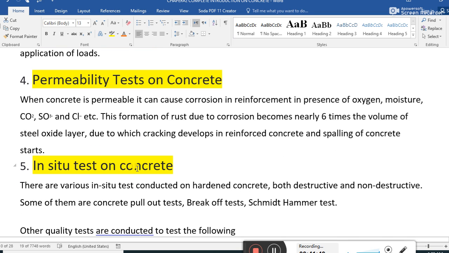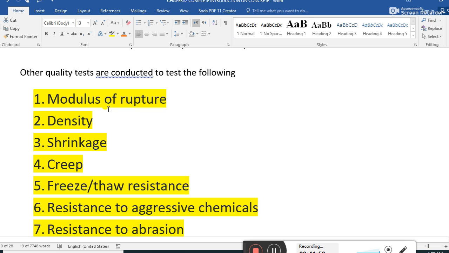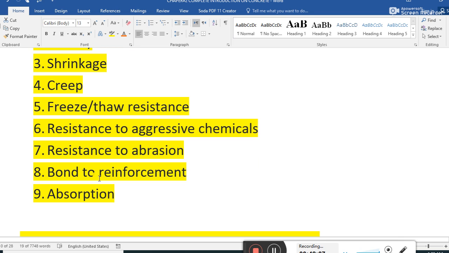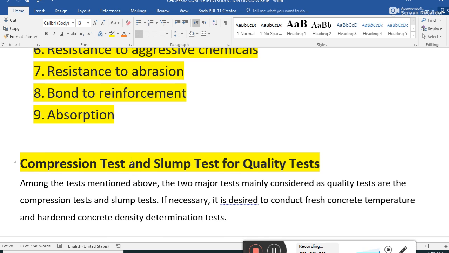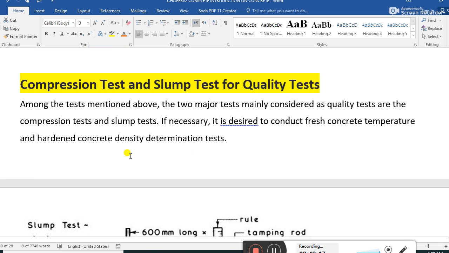Another is the in situ test on concrete. Other quality tests conducted are to test the following: modulus of rupture, density, shrinkage, creep, freeze-thaw resistance, resistance to aggressive chemicals, resistance to abrasion, bond with reinforcement, absorption. Guys, the compression test and slump test are the main quality tests.